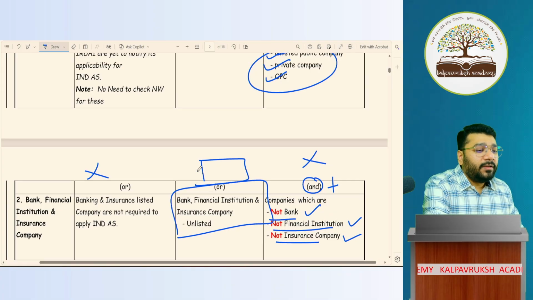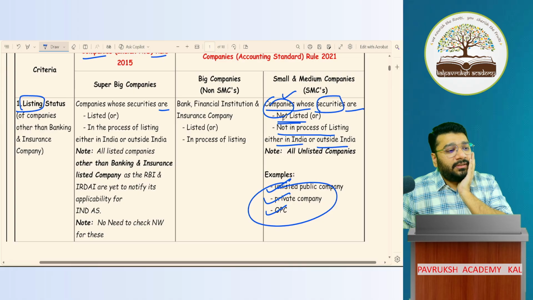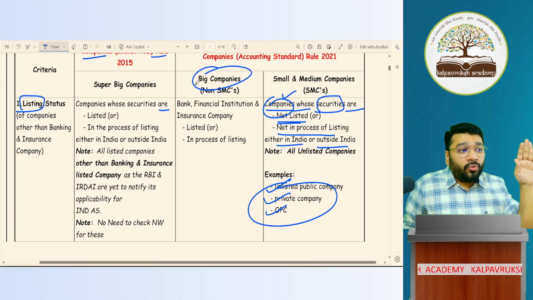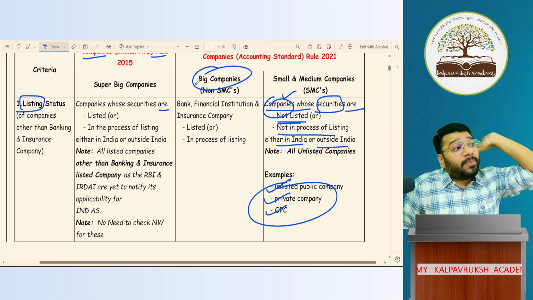Imagine if this company is listed. Then what happens? Can a listed company go to big company? No. All the listed companies will directly go to super big company. So they have to apply Ind-AS.